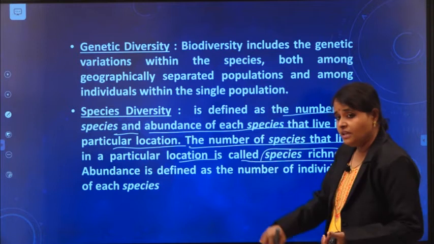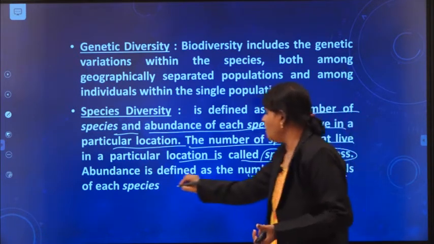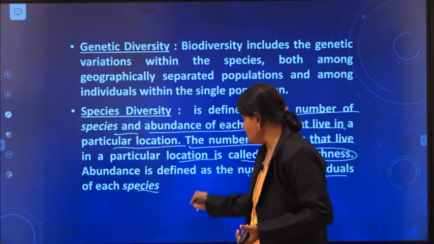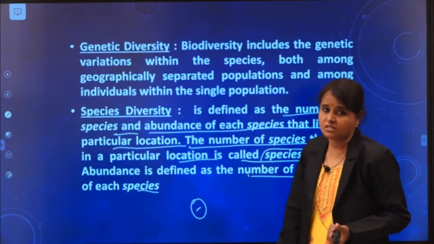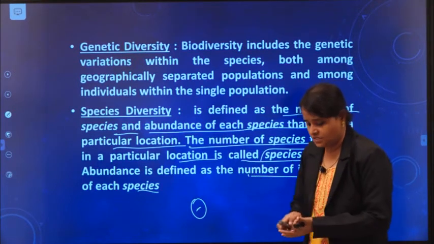Abundance means, what is abundance? It is defined as the number of individuals of each species. In each species, the number of individuals is abundance. Okay, so that is about abundance and species richness.